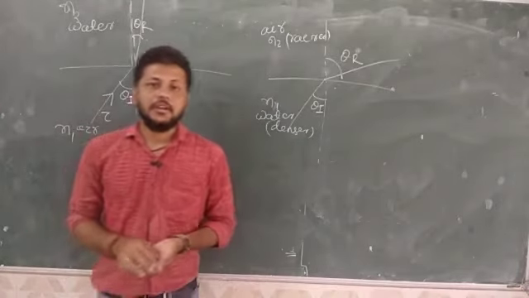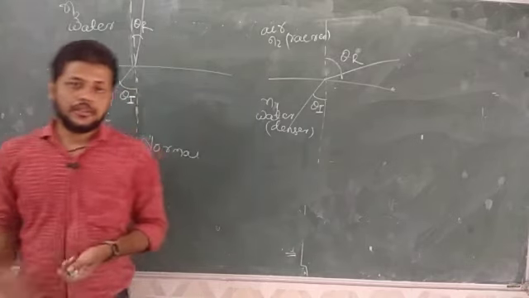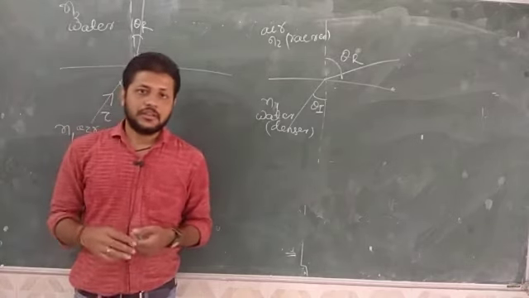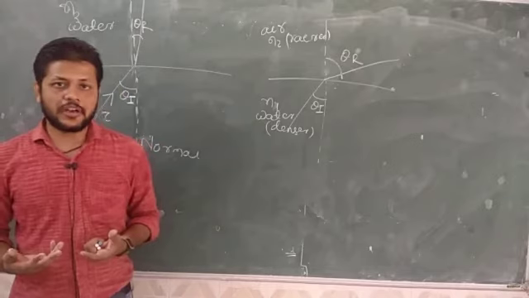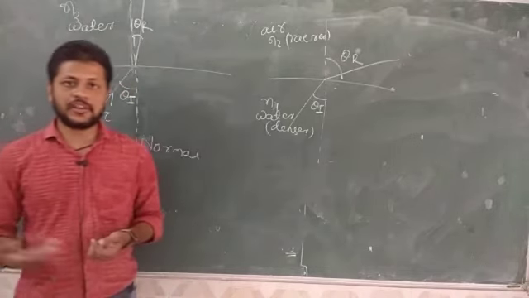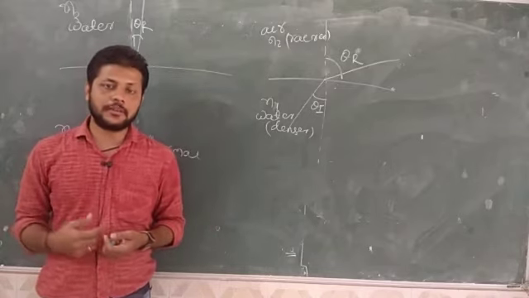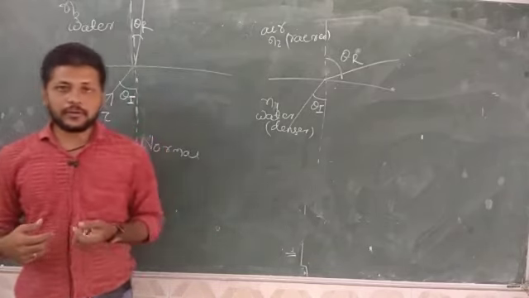Hello students, in the last class we studied various environmental effects that affect electromagnetic waves when they travel from a transmitter to a receiver. For example, reflection, refraction, diffraction, scattering, interference and polarization. Then we started studying reflection.